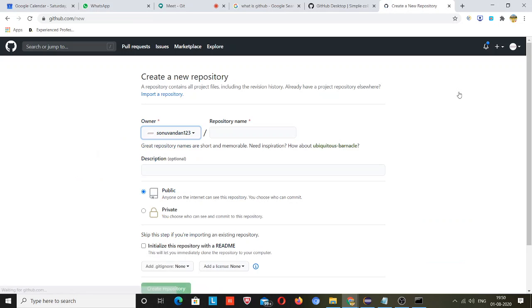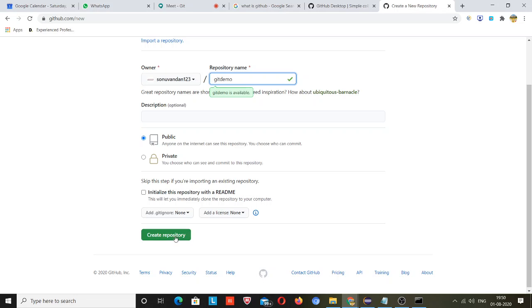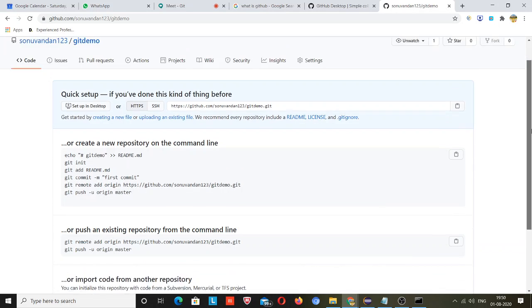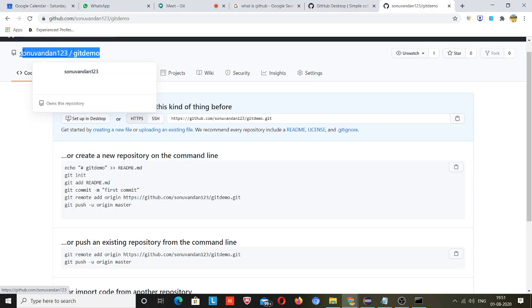I will click New and give the name git demo. After that I will click on create repository. You can see git demo, but no code over here. So in this path I will push my code.